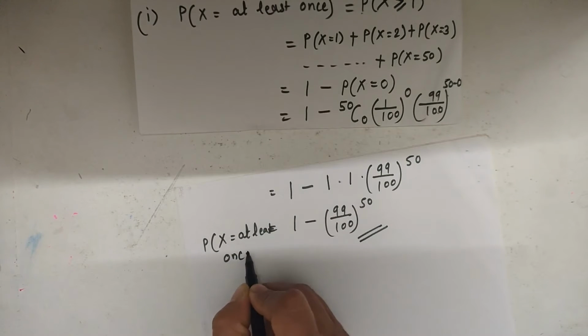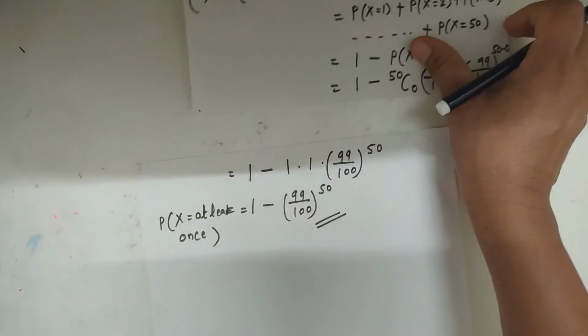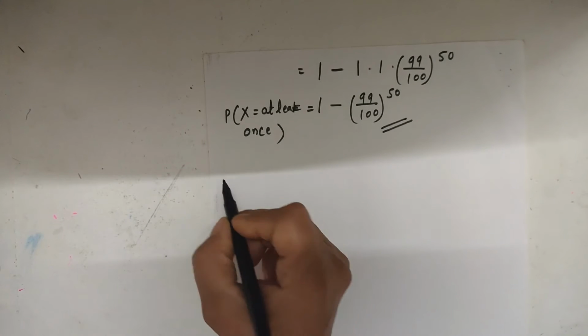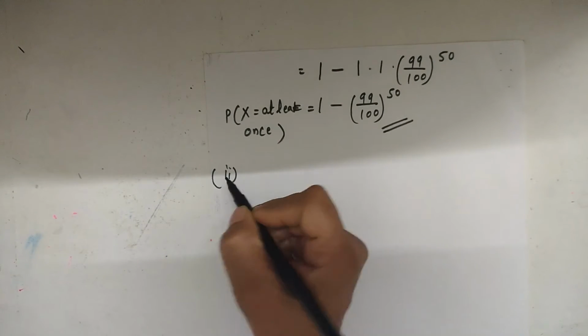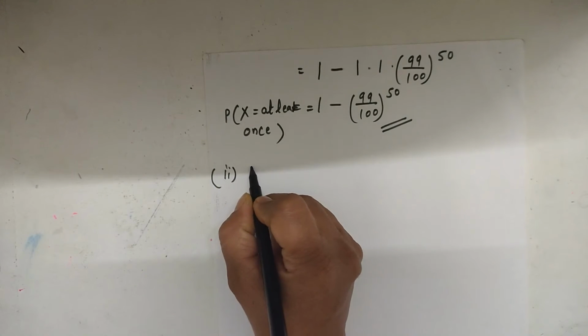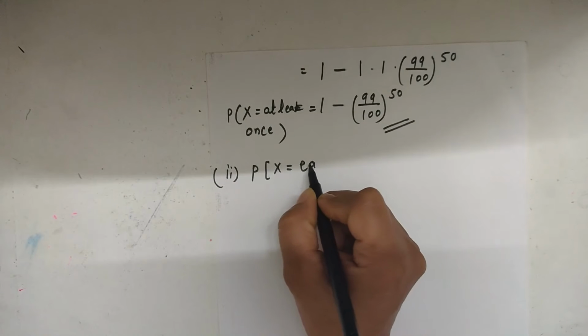There is no need for another simplification. Now the next value is exactly once. This is the simple probability for x equal to exactly once.